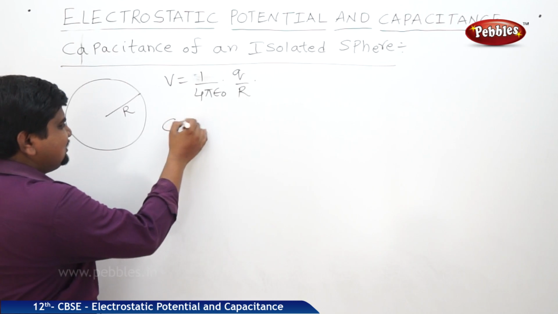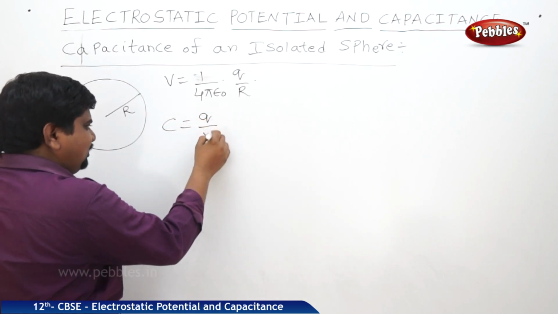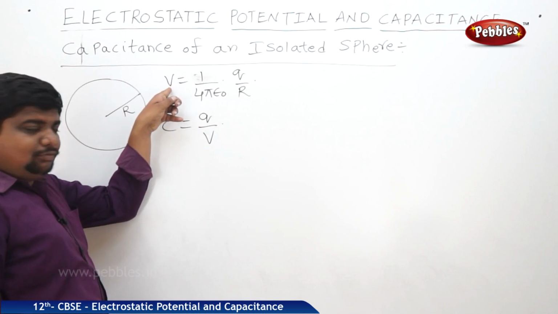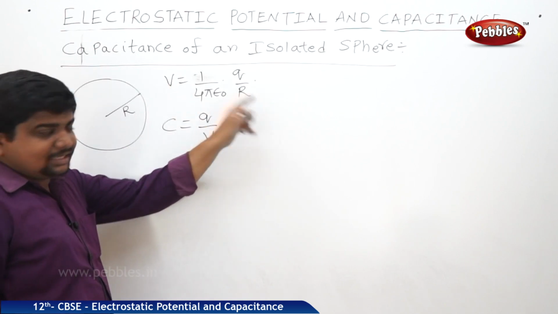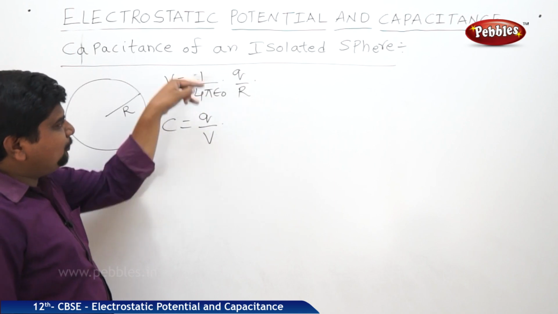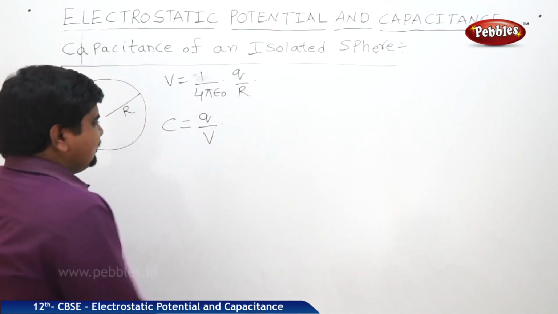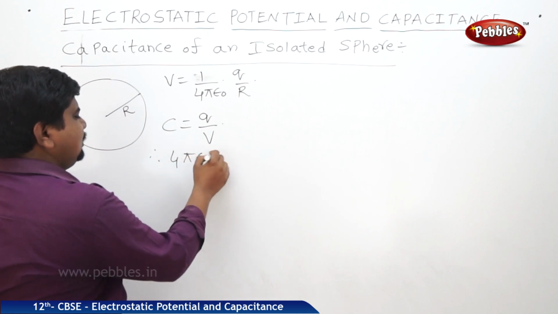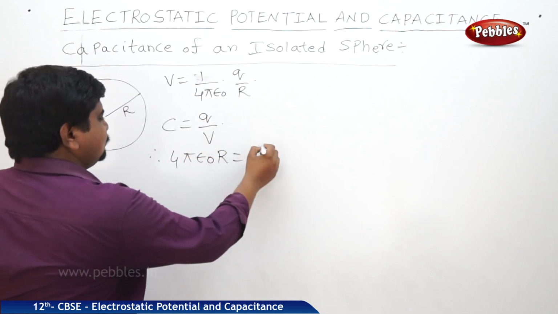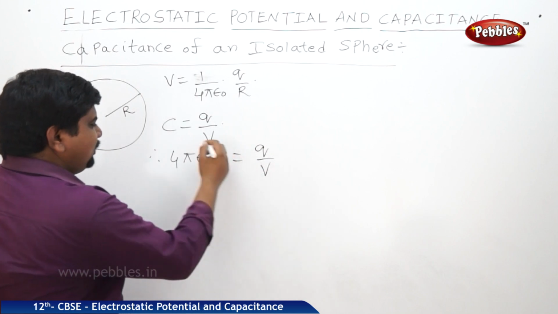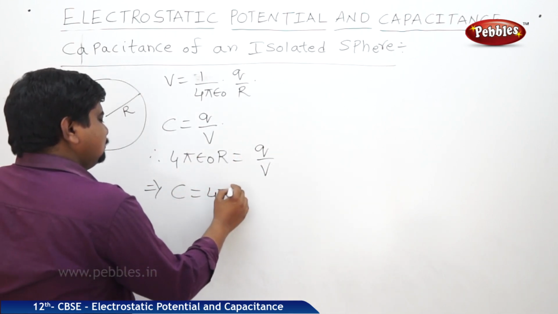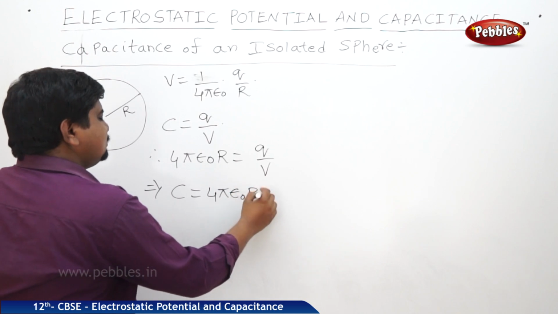What is the capacitance formula? Q by V. So I am bringing this V, which is in the LHS, to the right hand side. So Q by V, this 4 pi epsilon naught R will go to the left hand side. Therefore 4 pi epsilon naught R is equal to Q by V. This Q by V is capacitance. C is equal to 4 pi epsilon naught R.